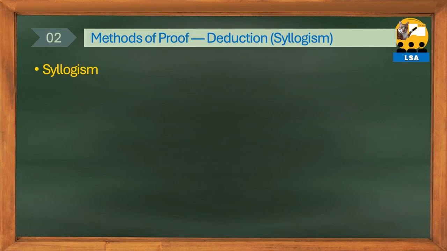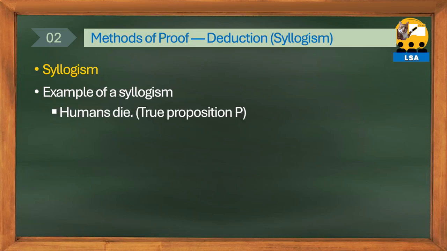Here, let's practice deduction using the syllogism, which is familiar to us. Syllogism is a representative deductive method for obtaining new knowledge solely through logical thinking based on already known knowledge. Here is an example of a syllogism. All humans are mortal. True proposition P. Socrates is a human.